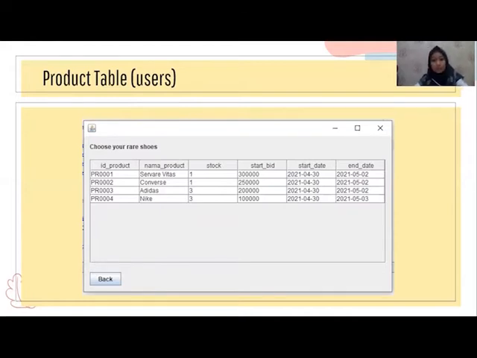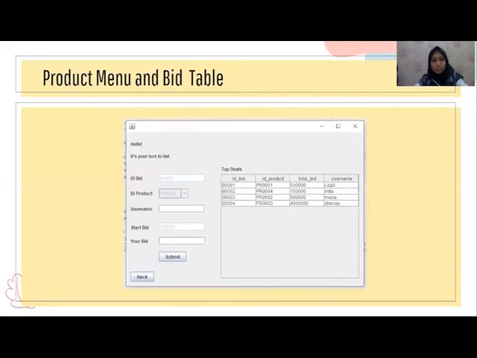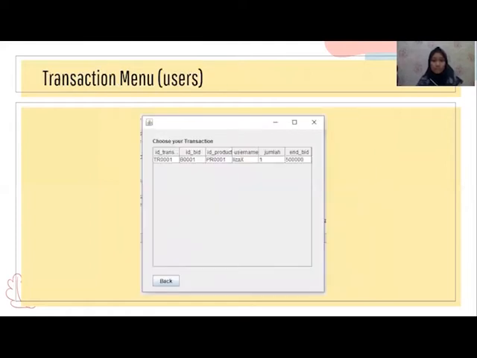Next. And this is a product menu and bid table for users. Next. And this is a transaction menu for users, where the user can pick a transaction for the auction.